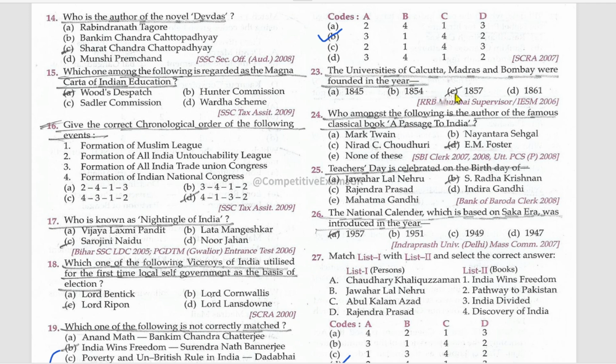The universities of Calcutta, Madras, and Bombay were founded in the year 1857. Who amongst the following is the author of the famous classical book A Passage to India? E. M. Forster. Teachers' Day is celebrated on the birthday of Sarvepalli Radhakrishnan. The national calendar, which is based on Saka era, was introduced in the year 1957. On which day is Teachers' Day celebrated in India? Mention the date in the comments.